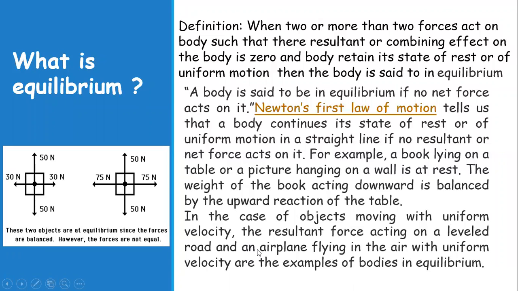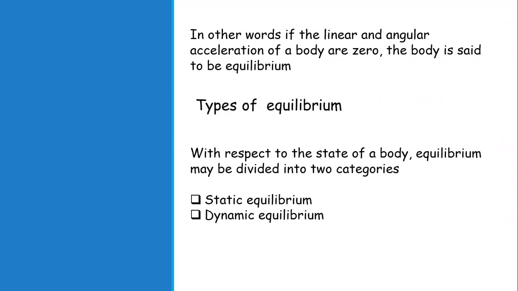So these are said to be in equilibrium. Or in other words, if the linear and angular acceleration of the body are zero, the body is said to be in equilibrium. So what are the types of equilibrium?